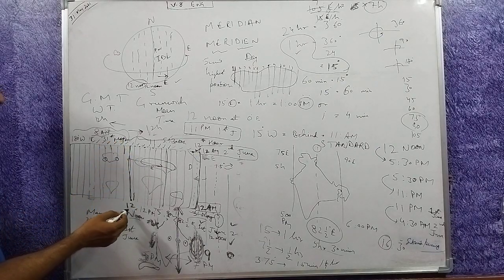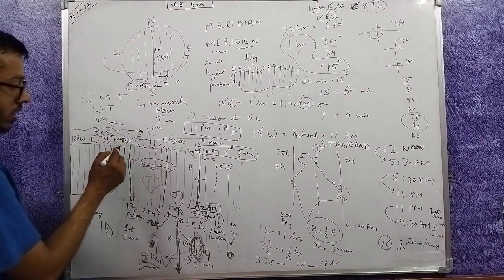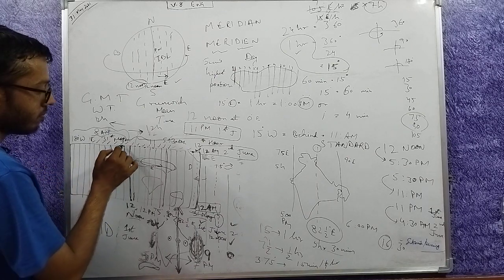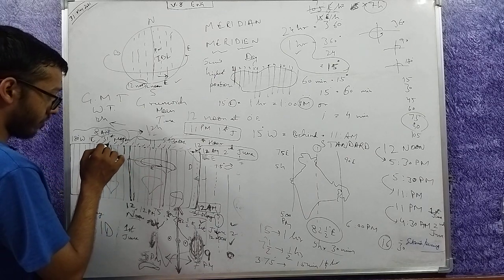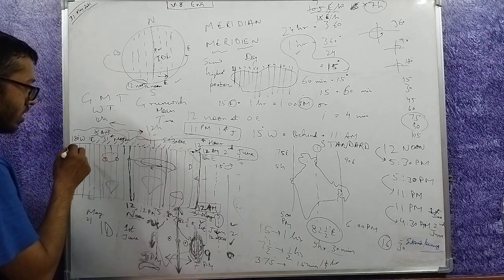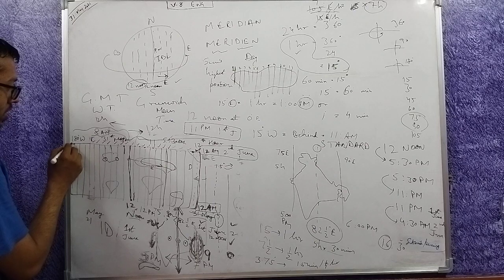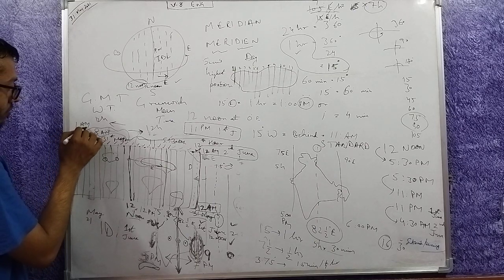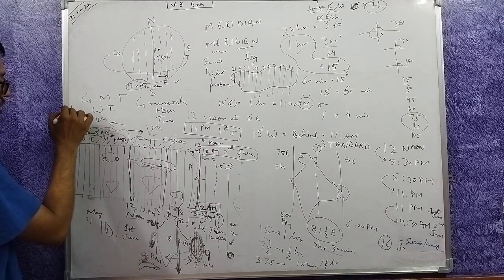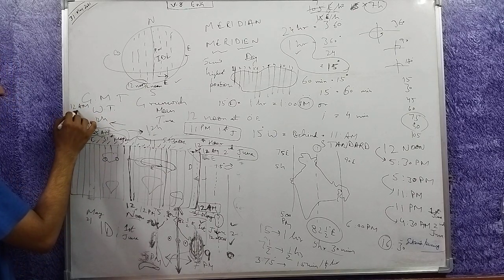Similarly, now let's come back. It is 12 noon 1st June. Here it must be 11 a.m. 1st June, 10 a.m. 1st June, 9 a.m. 1st June, 8 a.m. 1st June and so on. The second last would be 1 a.m. 1st June. What would the previous one be? 12 a.m. 1st June.